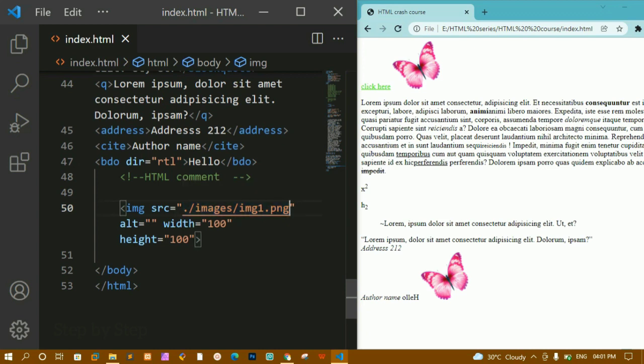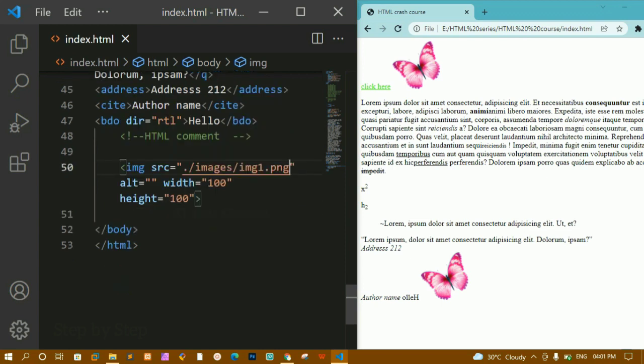This is present inside my folder, so this is called a relative path. You should have a clear difference between absolute path and relative path, but it is mostly suggested that whenever you are creating a website, you should use relative paths, because if you are copying the links from Google, or from other websites which provide images, sometimes if that website is slow, your images will load very slowly. So you should always take care of that.